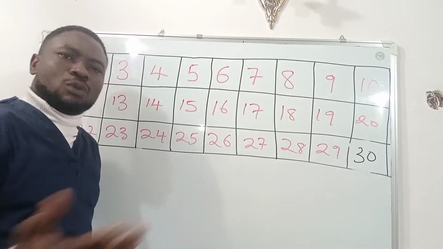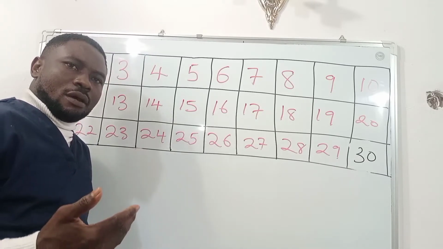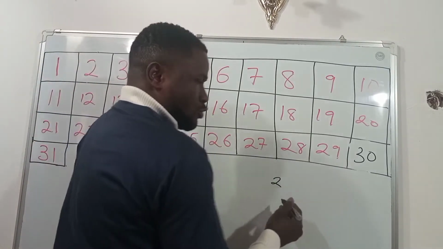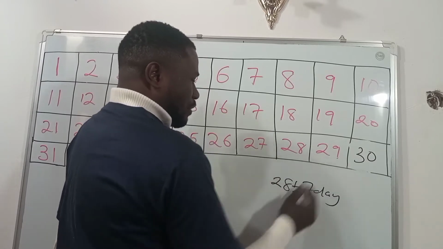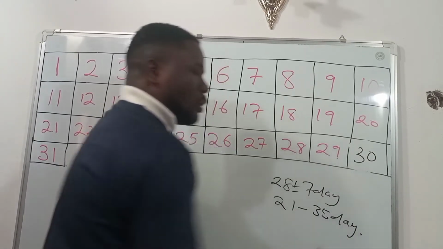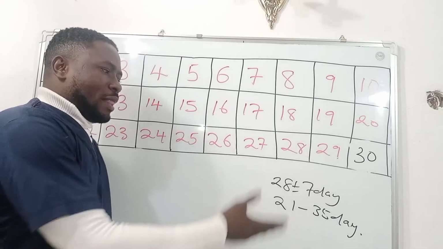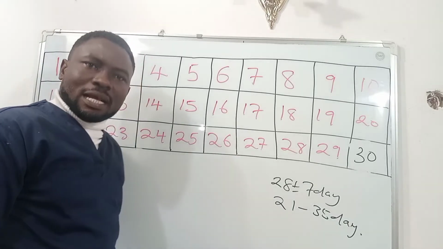There are some who have 28 days. The average is always 28 days. But remember, normal length of menstrual cycle is 28 plus or minus 7 days, and of course this will give you 21 to 35 days. This is normal. There are some persons who have 21 days, while some 26 days. All of that will fall within this range, and that is normal.